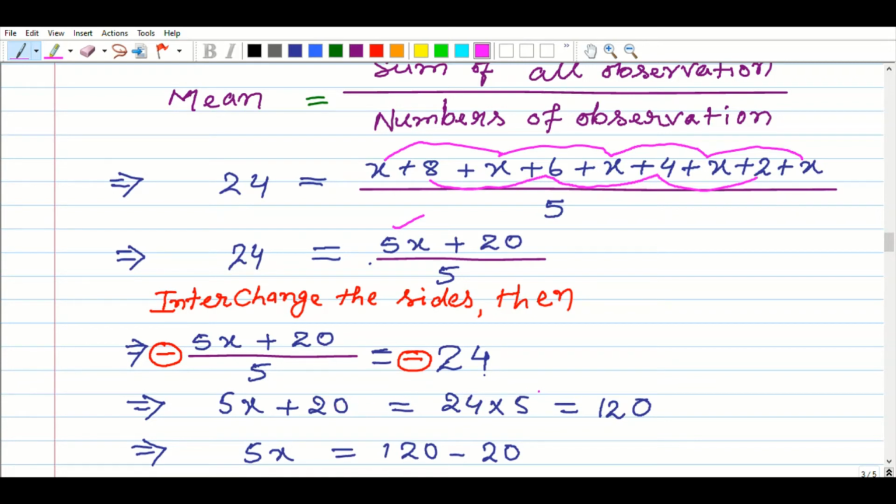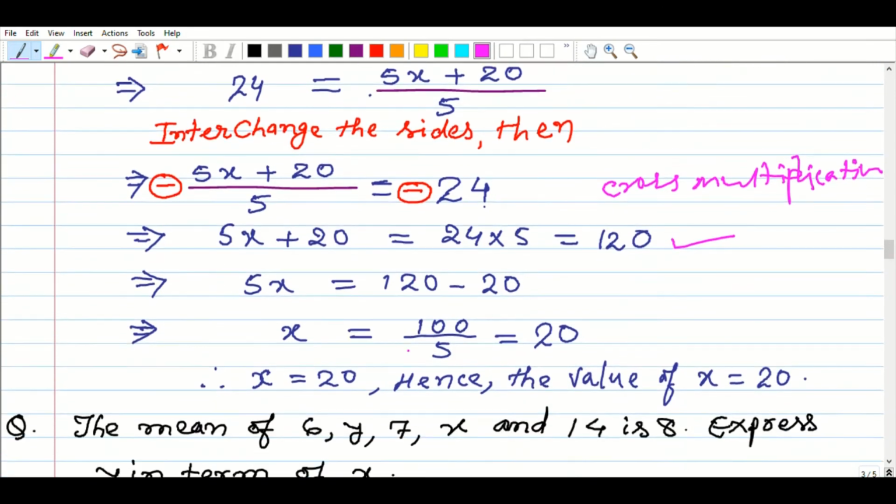24 into 5. Here we apply the cross multiplication. So we get 24 into 5, you get 120, and 5x equal to, you transpose the 20 to the right hand side, so it becomes minus 20.